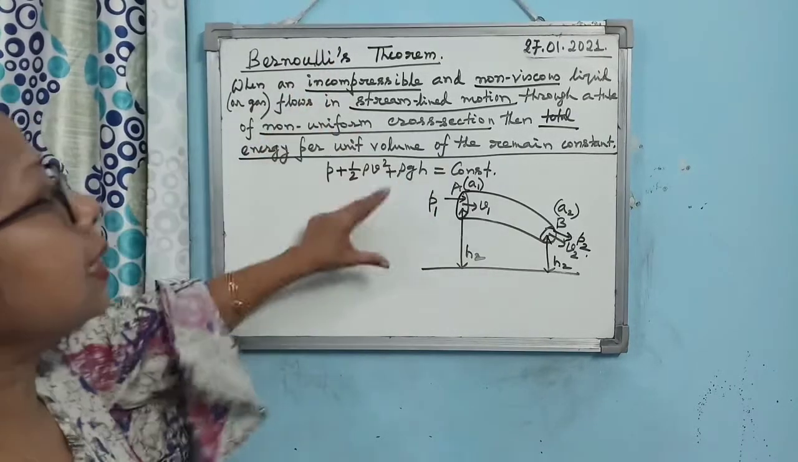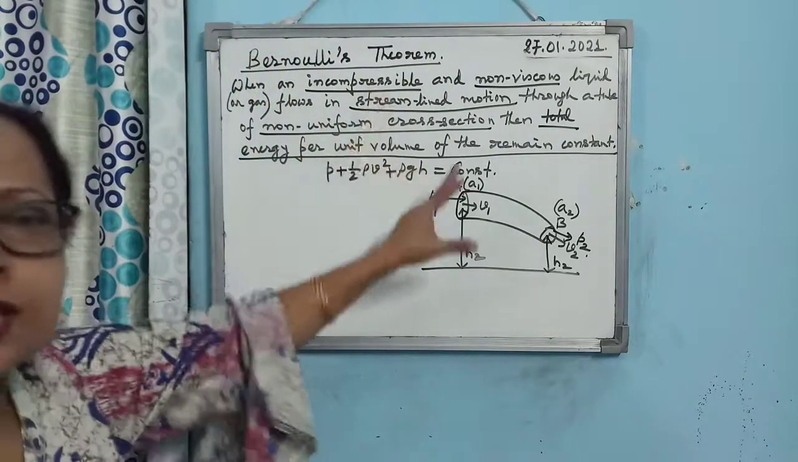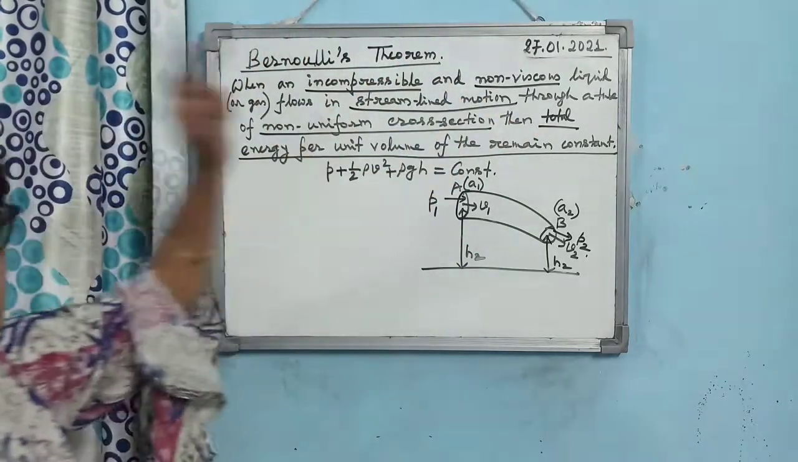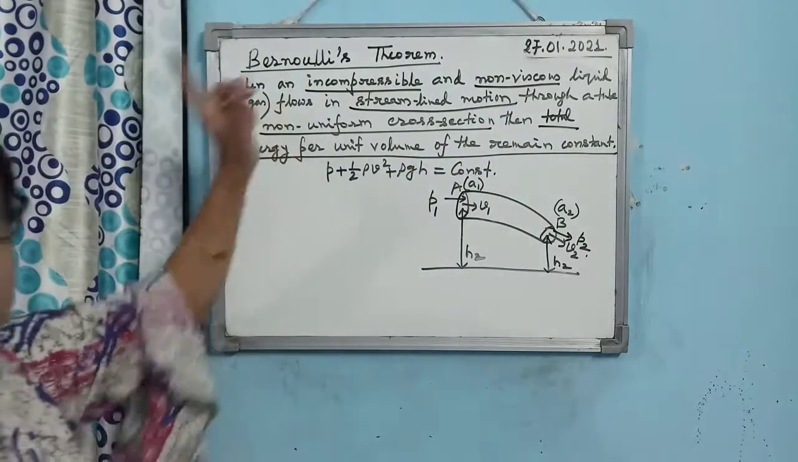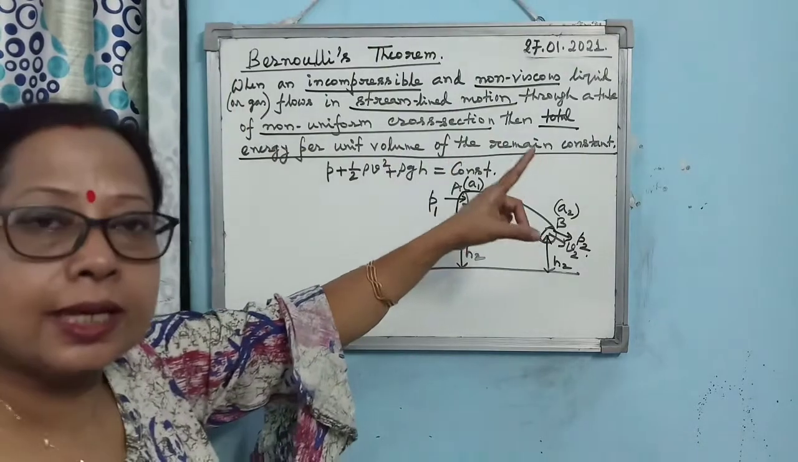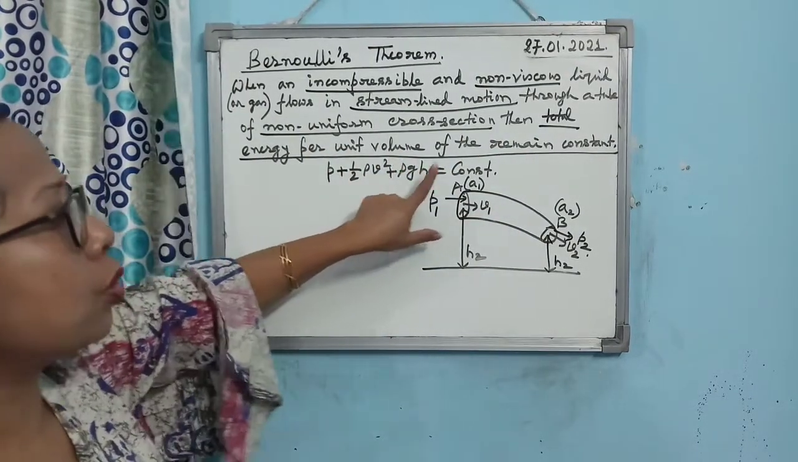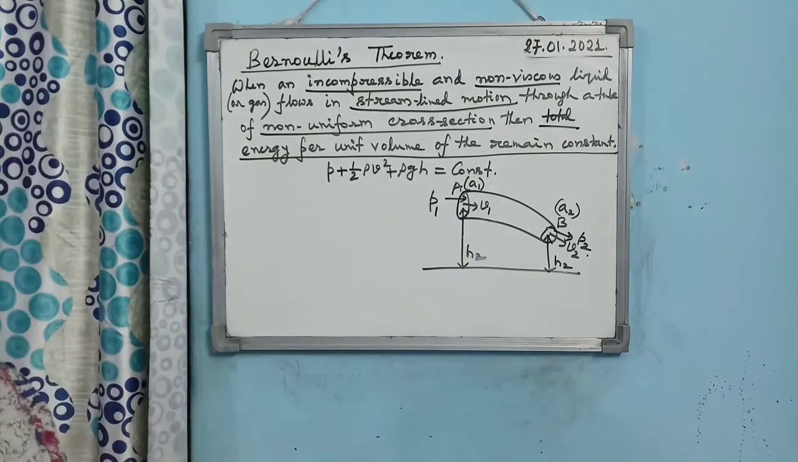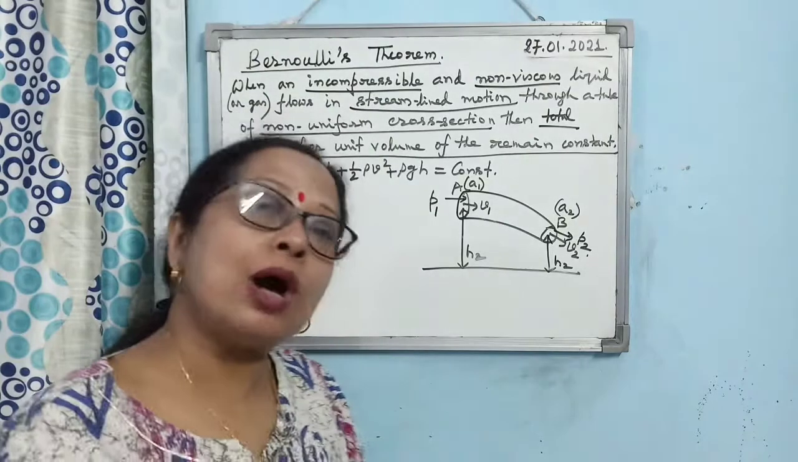So, mathematically, what is the mathematical representation of Bernoulli's theorem? When an incompressible non-viscous liquid moves in streamline motion through a tube of non-uniform cross-section, then P plus half rho V square plus rho GH remains constant. Alright, so we have to prove this. Now how can we prove it?